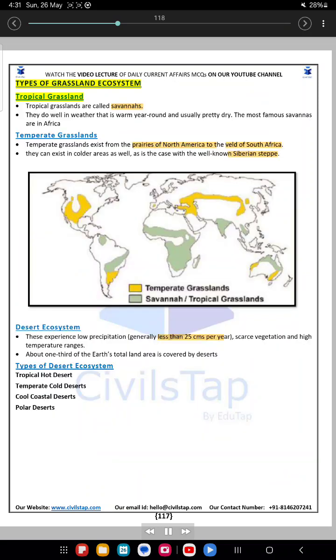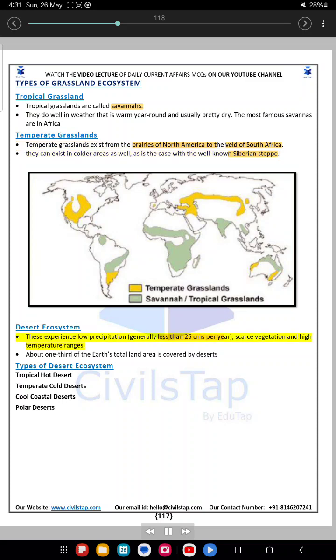Types of grassland ecosystem. Tropical grassland. Tropical grasslands are called savannas. They do well in weather that is warm year-round and usually pretty dry. The most famous savannas are in Africa. Temperate grasslands. Temperate grasslands exist from the prairies of North America to the veldt of South Africa. They can exist in colder areas as well, as is the case with the well-known Siberian steppe.